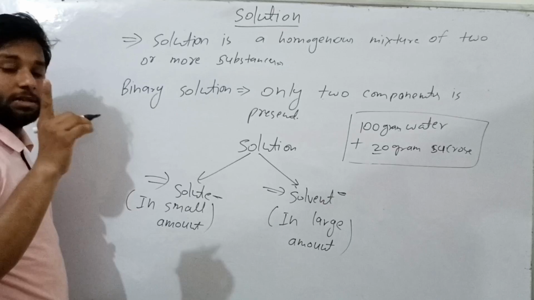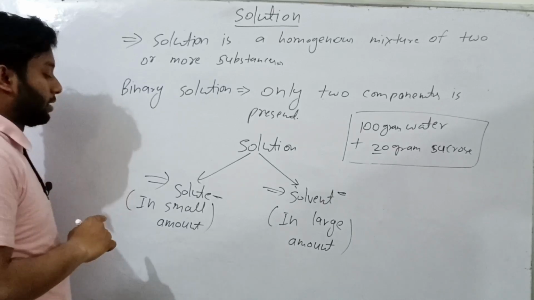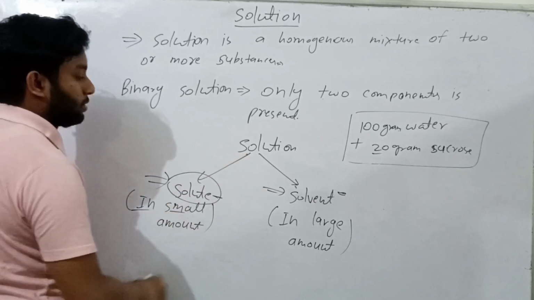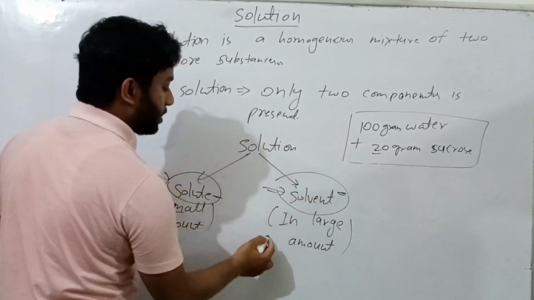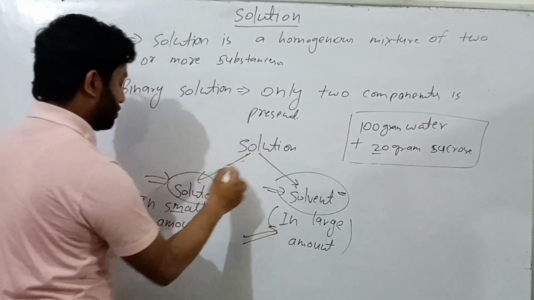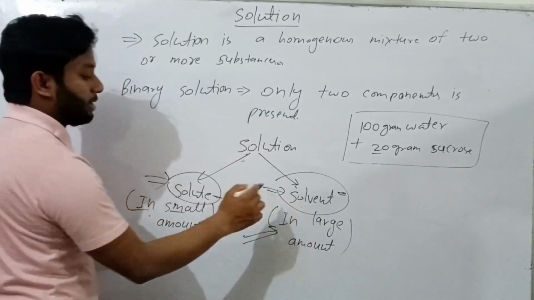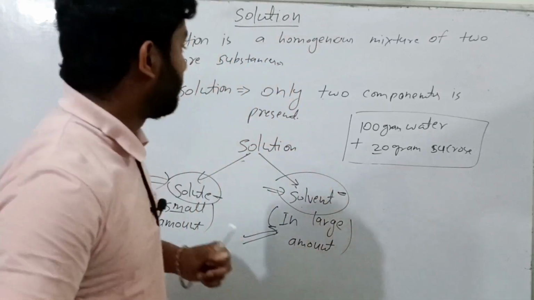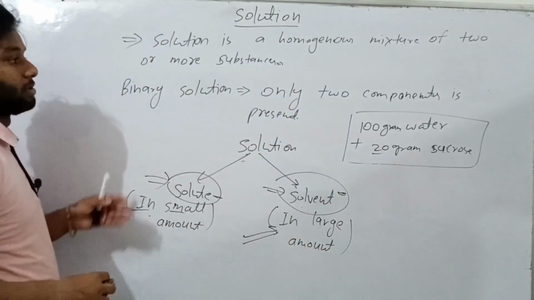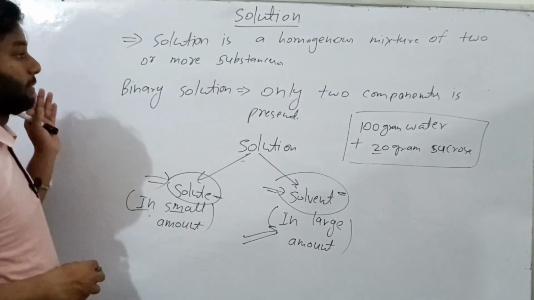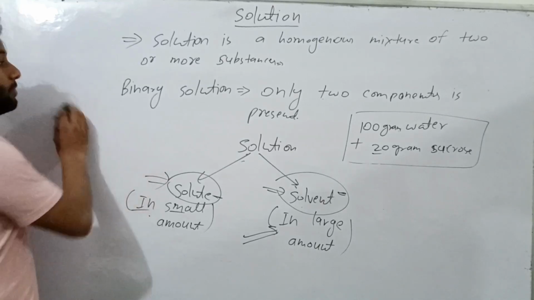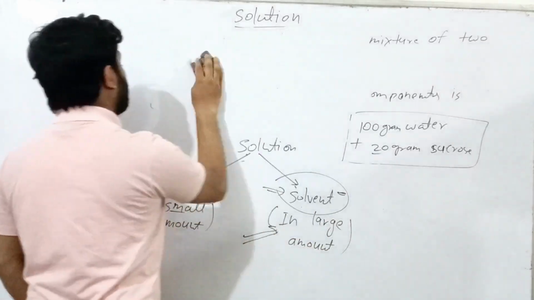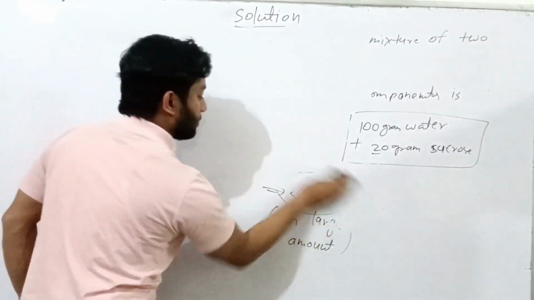Just remember one thing: solute is present in a solution in a small amount, and solvent is present in a solution in a large amount. Let's see the classification of solution. Take a screenshot, I am going to erase it. Done. Our next topic is classification of solution.